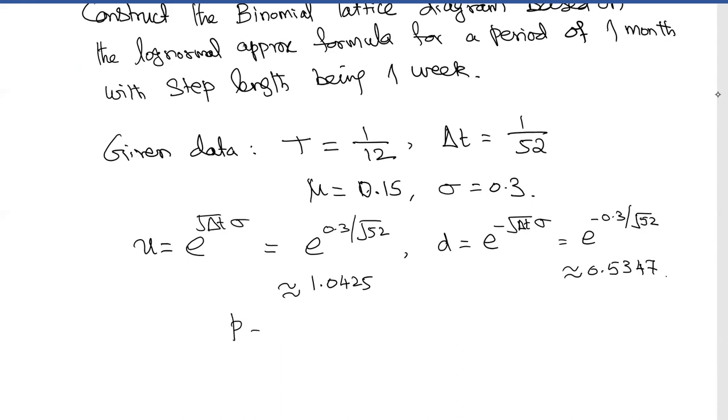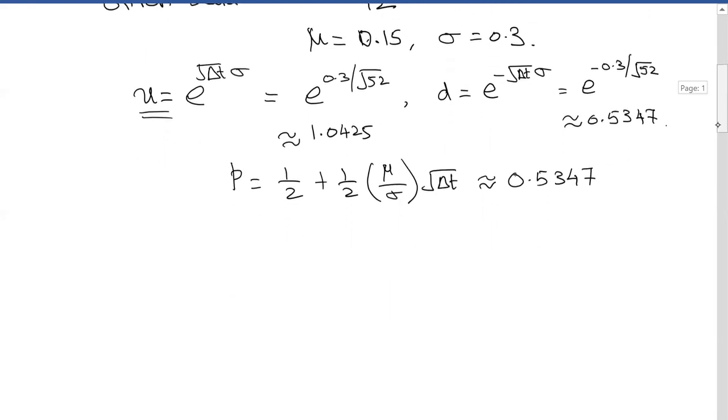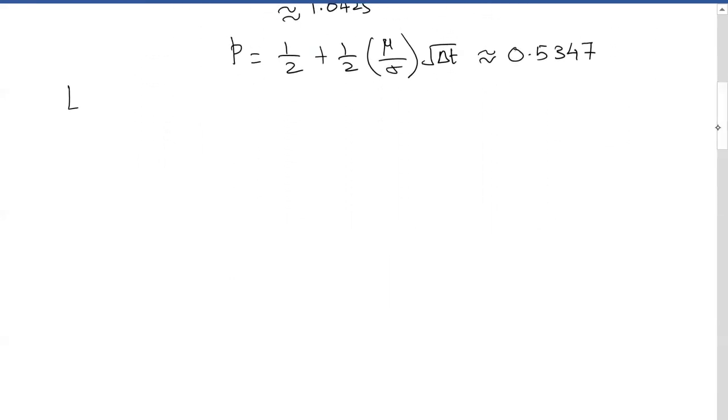Okay, so what is the probability? Probability is given by 1 by 2 plus 1 by 2 mu by sigma into root delta t, and that is approximately equal to 0.5347. This is the probability that the stock touches u. Okay, it goes up. Therefore, down is 1 minus p. You can get that. Now coming to lattice diagram, how to draw lattice diagram. So you start with S naught, that is 100.